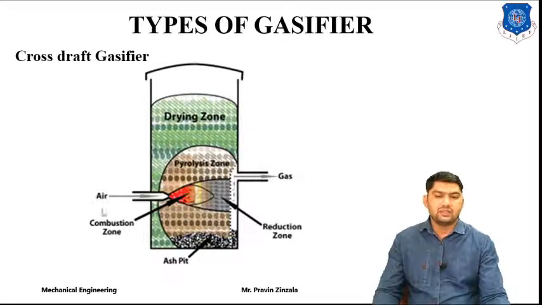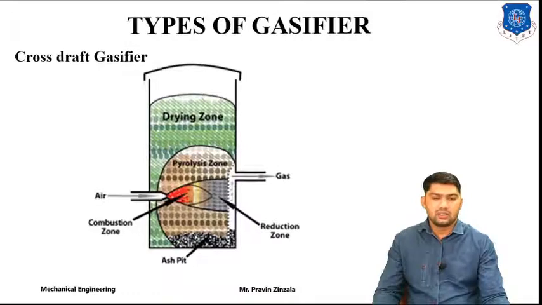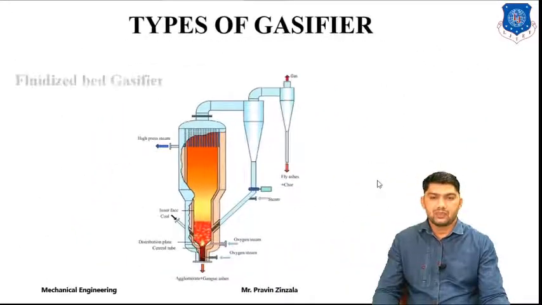So it's called a cross draft gasifier or cross flow gasifier. The remaining zones are as before, the reduction zone and the ash pit or combustion zone. So this is the cross draft type gasifier.